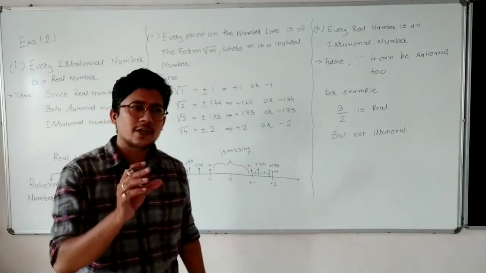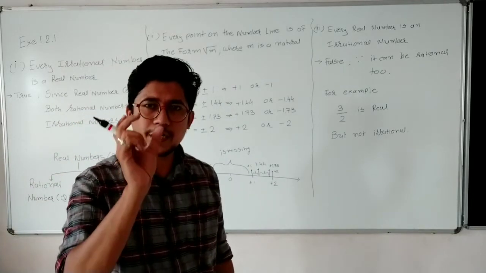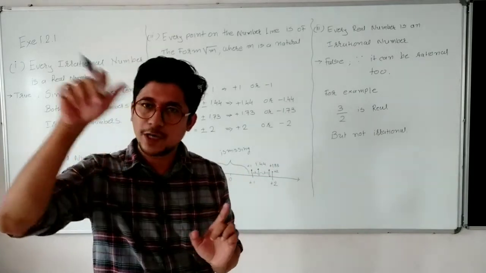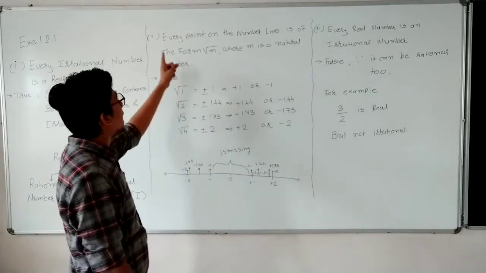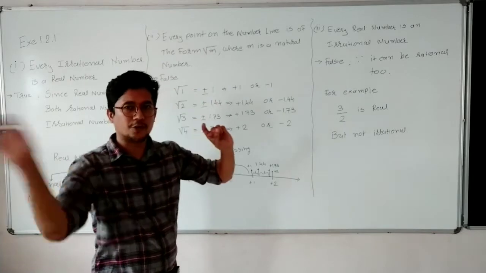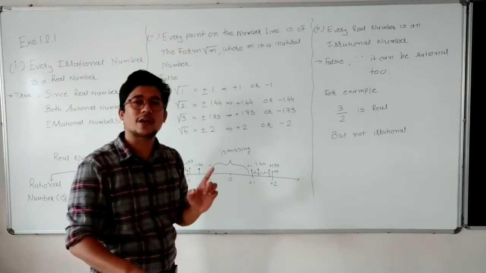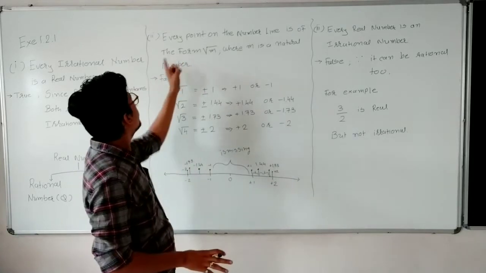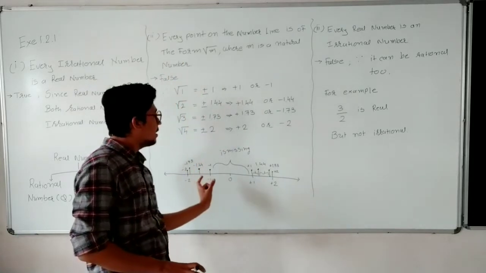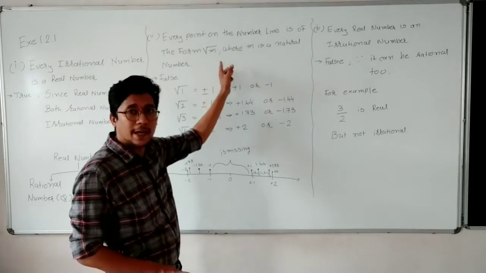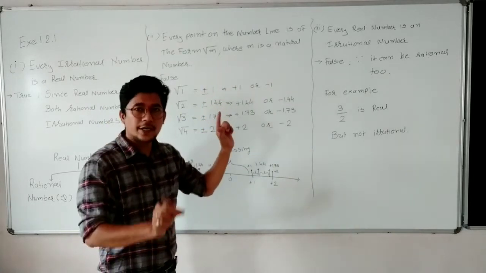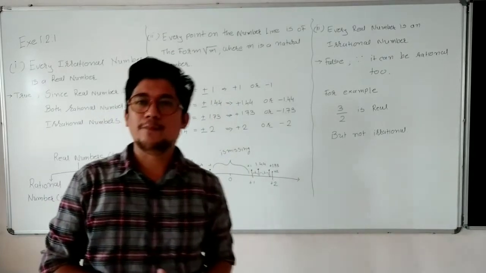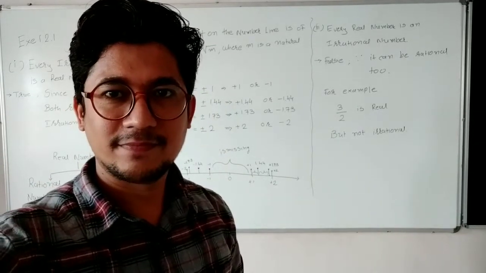So there are so many slots on a number line which cannot be covered by square root of m. So this statement, every point, is totally wrong, because every point cannot be covered on a number line by any formula. Okay? So this is false. Why? Because square root of m limits the points on the number line. So this statement is not true. Now I am pausing the video for the next problem.